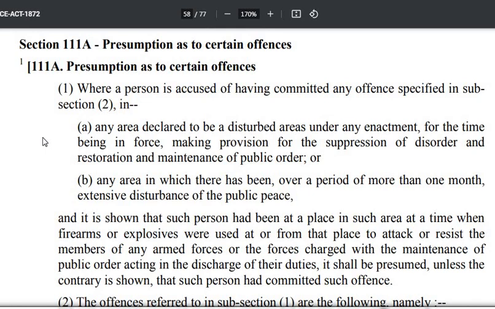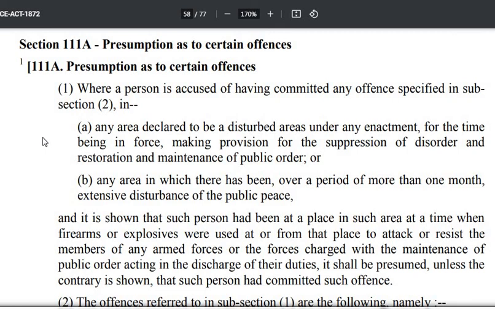अब सोचो कि मान लो एक गांव है, there is a village, अब उस गांव में कुछ Naxalites आए हुए हैं and there are villagers also, and some Naxalites have entered their village. अब CRPF got the information and they go and there is an exchange of fire between the Naxalite and CRPF. अब ये Naxalite तो कुछ तो मारे गए और कुछ भाग गए, but these poor villagers who are found on the spot, now it shall be presumed that they were also a part of the Naxalite. So in this way that is a harsh section. So the court has to look at it liberally.